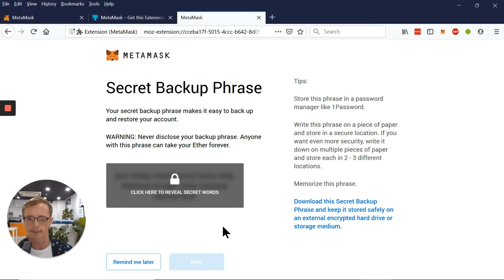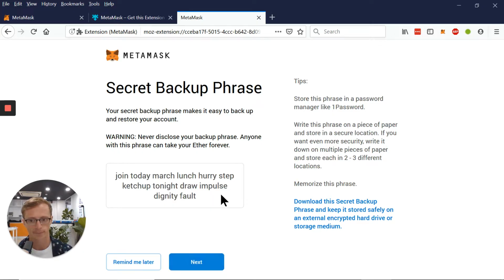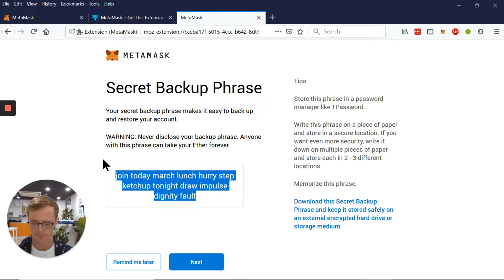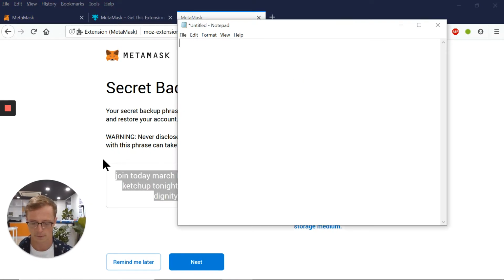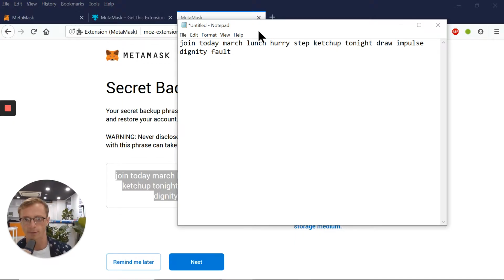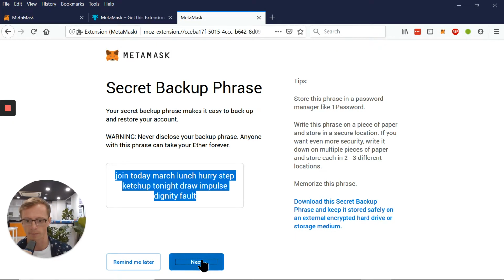So this is the secret backup phrase. This is the thing that you can use to recover your wallet from any computer. It's also the thing that you need to protect 110%. So I've backed it up right here, but you should back it up on paper.